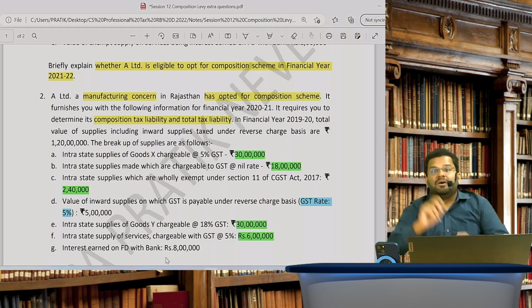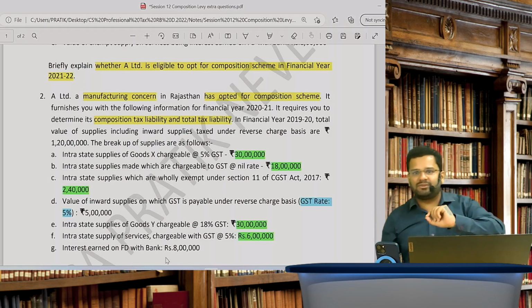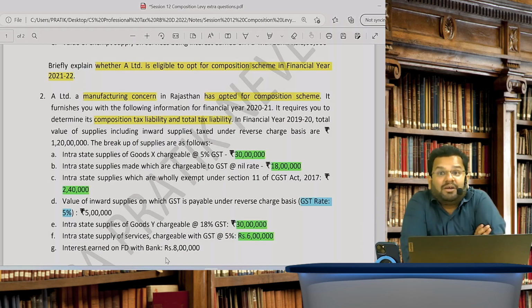Yes, wonderful. Very good. One more point I want to ask you in this question. If I was not a manufacturer, but a trader as A Limited, then what would be the tax payable? Will it change? It will change, because now it will be 1% of taxable turnover. So can you please calculate taxable turnover?